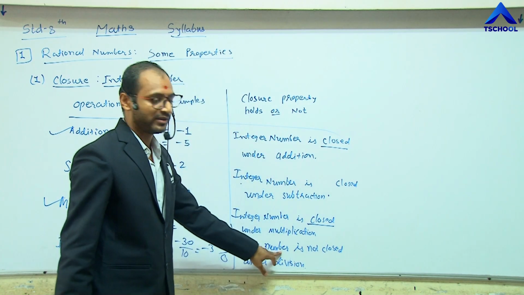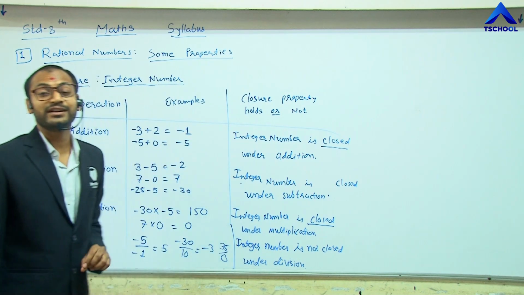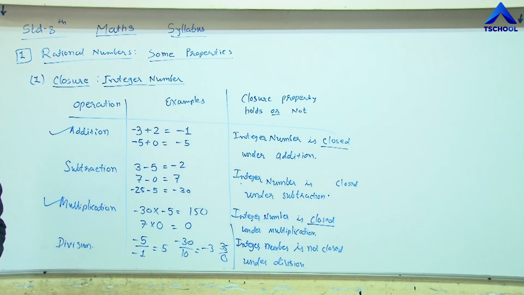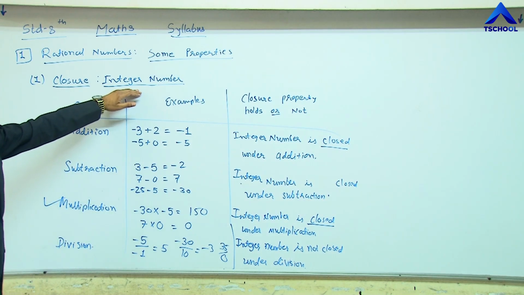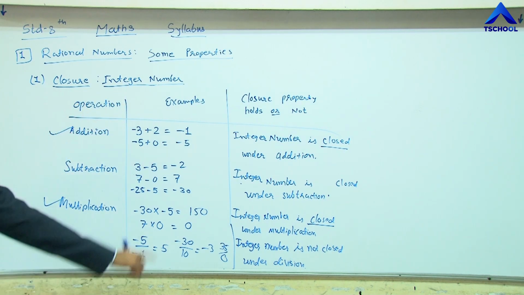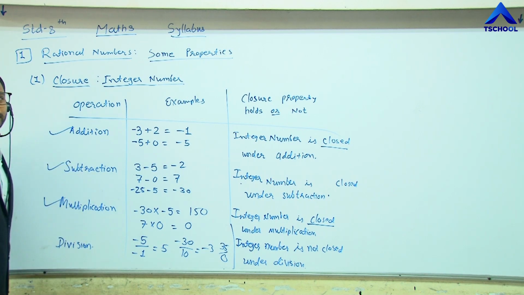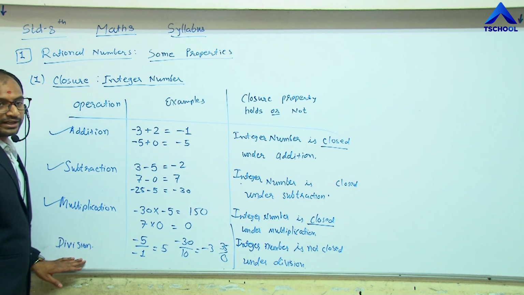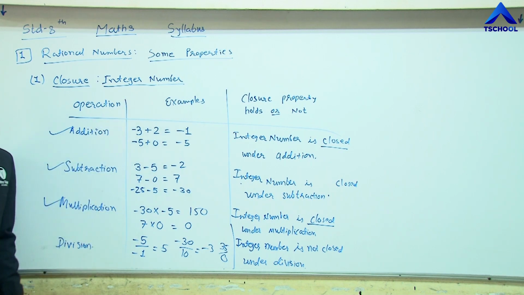For the integer numbers, the closure property does not hold under division operation. So for integer numbers, there are three operations holding this closure property: addition, subtraction, and multiplication. But the division operation does not hold in the integer numbers.